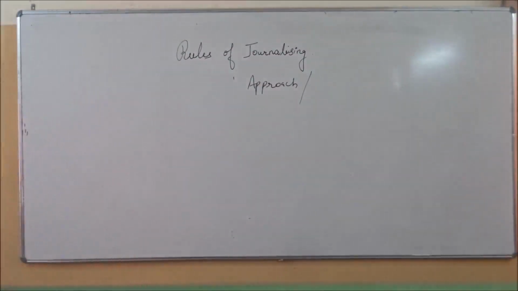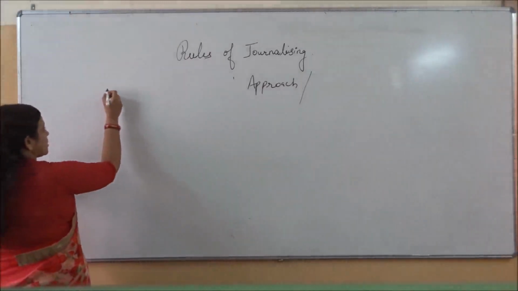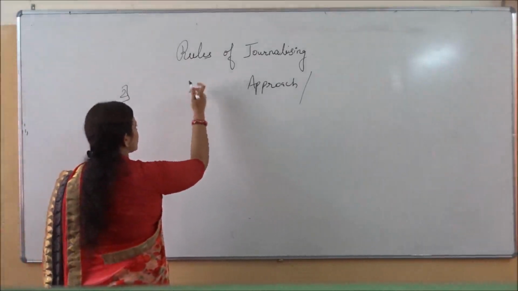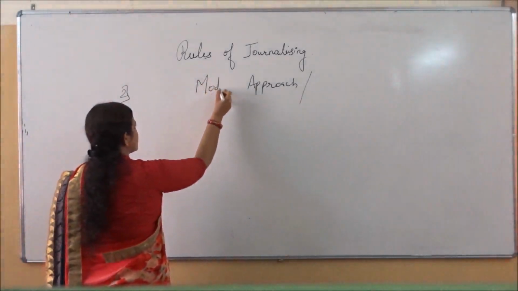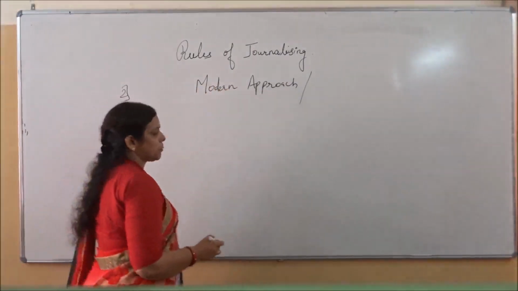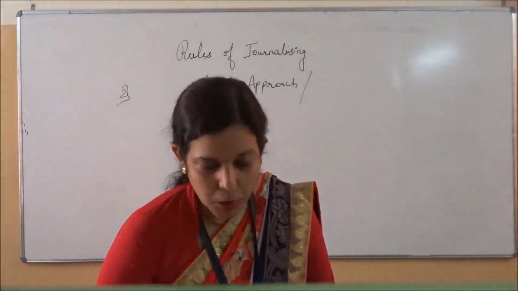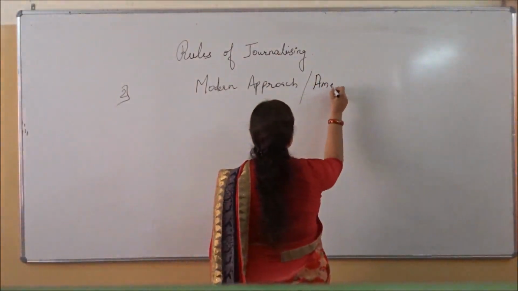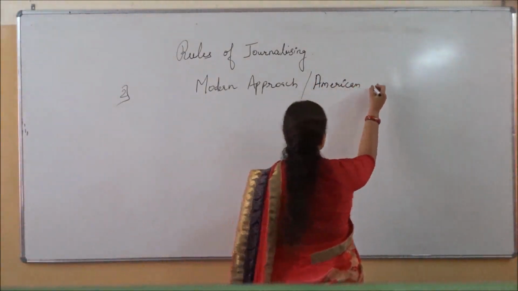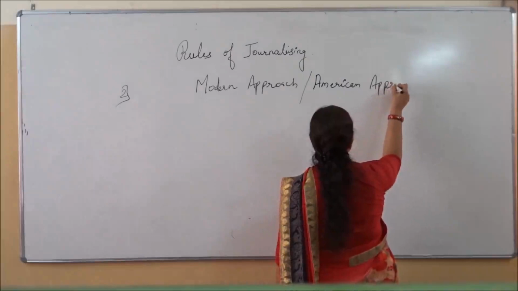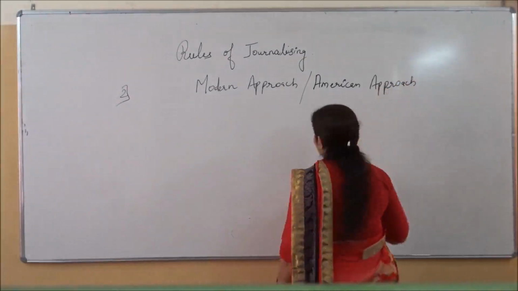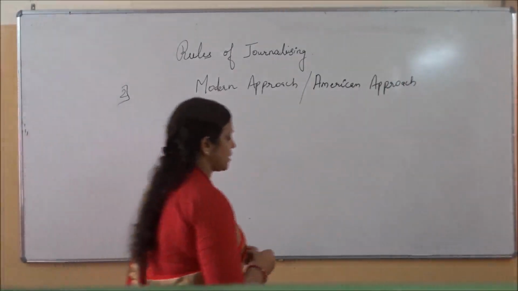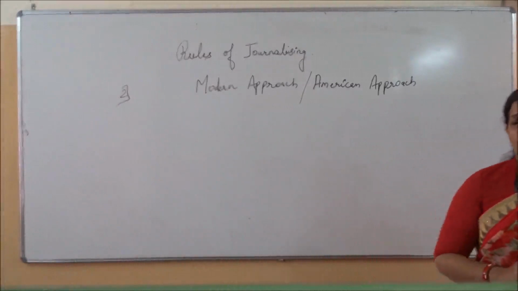Let us see the next one. This is the second one. First one we have done. This is the second one, the modern approach, and it is also known as the American approach. What are the rules of journal entries? What are the rules of journalizing according to the American approach, according to the modern approach?